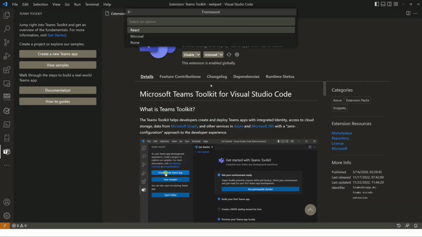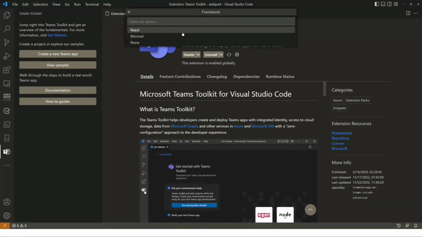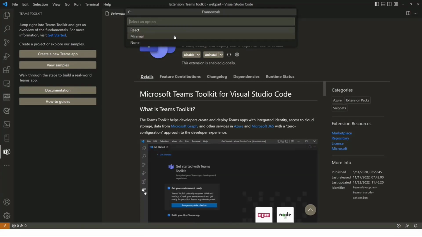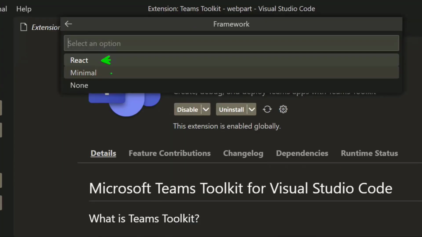Then it's going to ask me what is going to be the name and what is the baseline structure we're going to use as a starting point for my solution. And we do provide three of them, which are React, Minimal, and None. Now, this comes back to the question that Eduardo had. Can we use Angular? Can we use some other tooling? And the answer is yes. What you would do is choose None, and then you associate your JavaScript client framework to be included in that project.